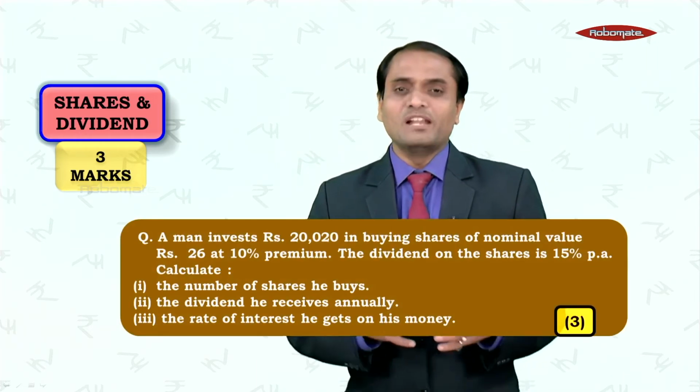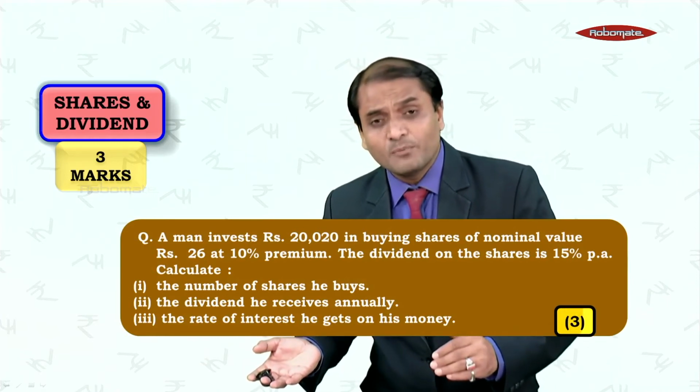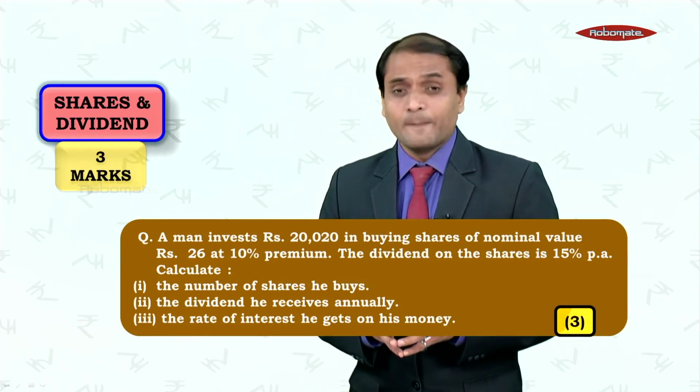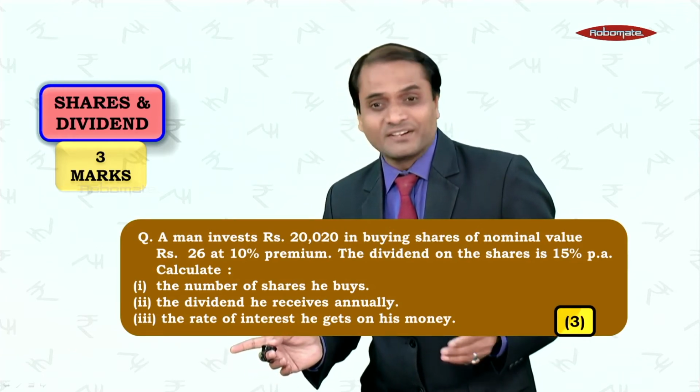And the third formula that you studied was for income percentage or return percentage, which is income upon investment into 100. So based on these three formulae, you get a very typical question in board exam where all these formulae are applied. So if you see this sum, the first part that they are asking you to find here is the